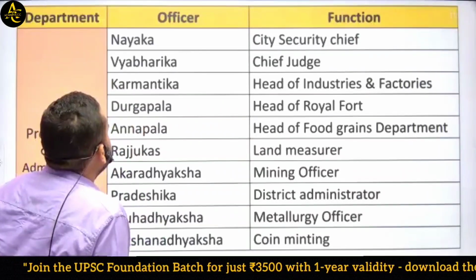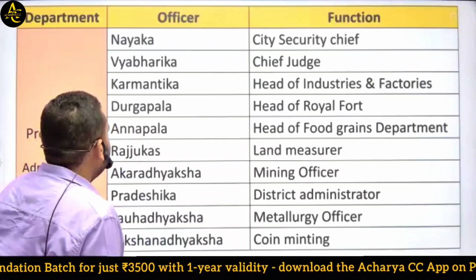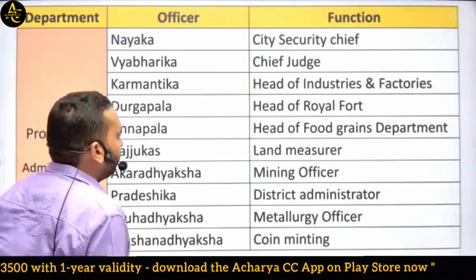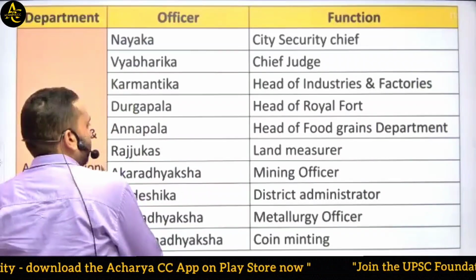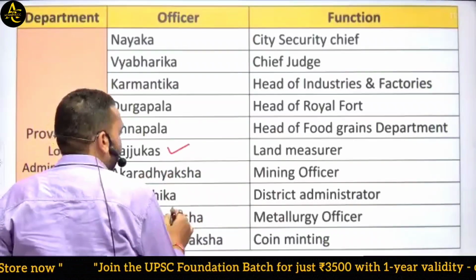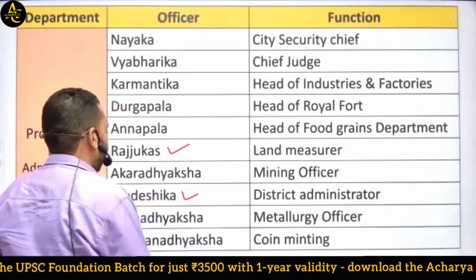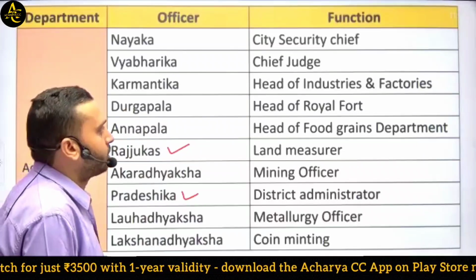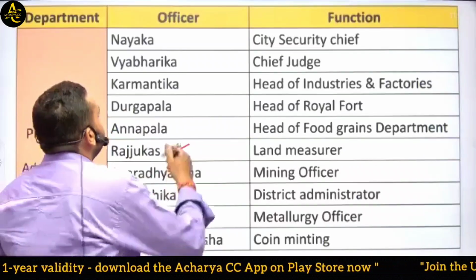So you can find some posts which are very important. One is Rajuk, one is Pradeshik, and one is Vyavharik.